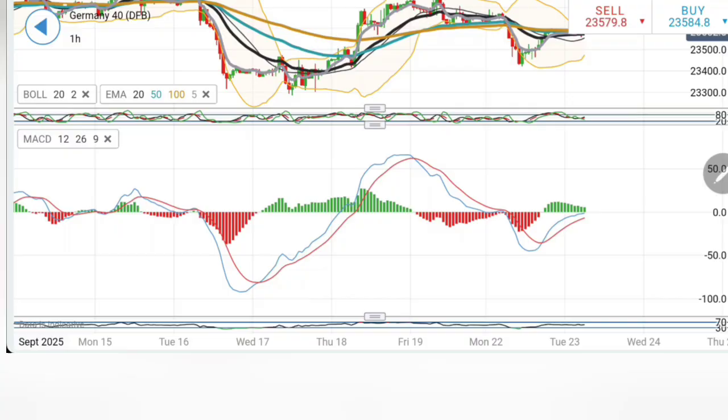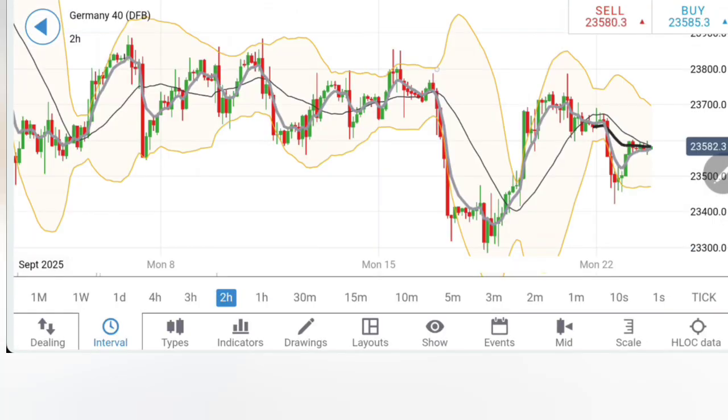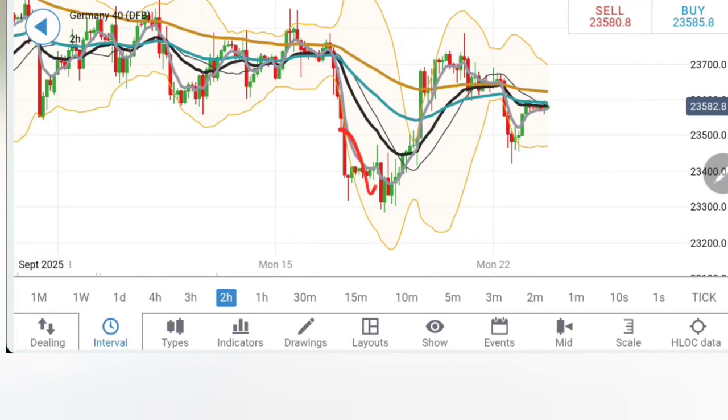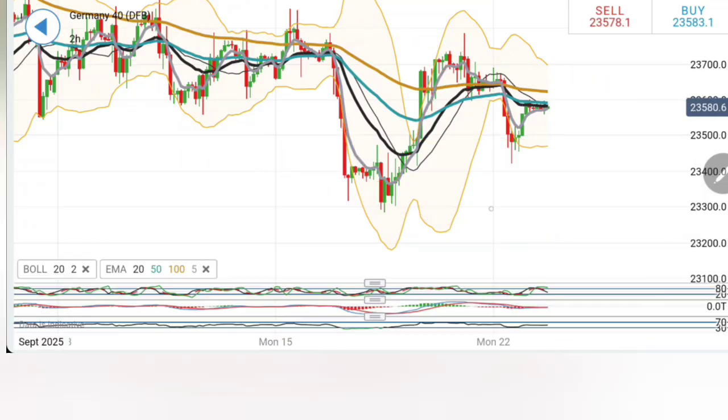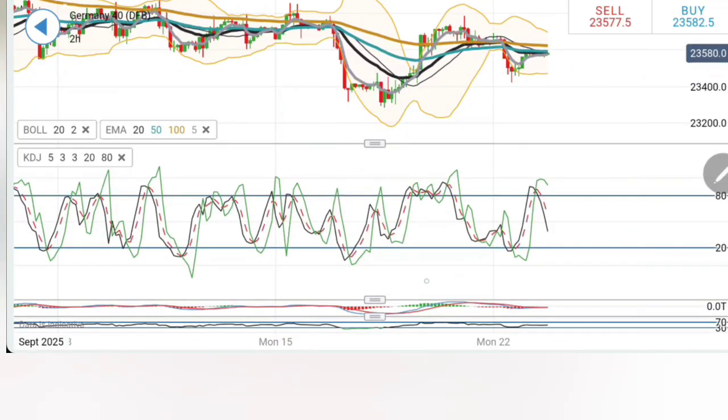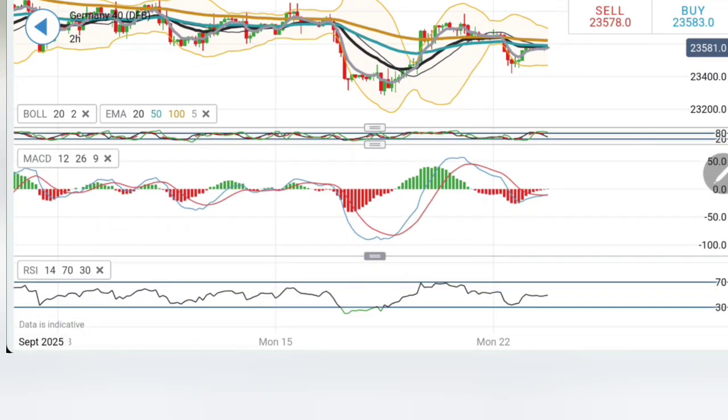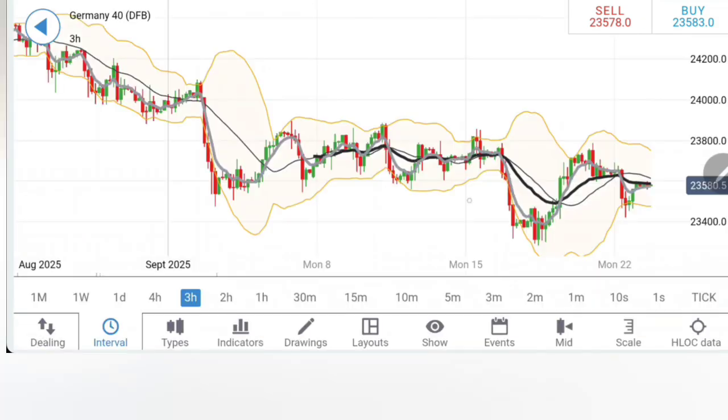Stochastic drop, the MACD is rising, the RSI is flat. Look at two, similar observation. Notice after the bigger deep neck here, it has recovered completely, but also it is delivering lower highs here. So now if at all it decides to trade below the 23,500, 400 zone, that will invite the next round of drop towards 23,300, and a move below 23,300 will confirm a move towards 23,000. Stochastic is bearish. The MACD has also retraced. The RSI is almost staying flat.